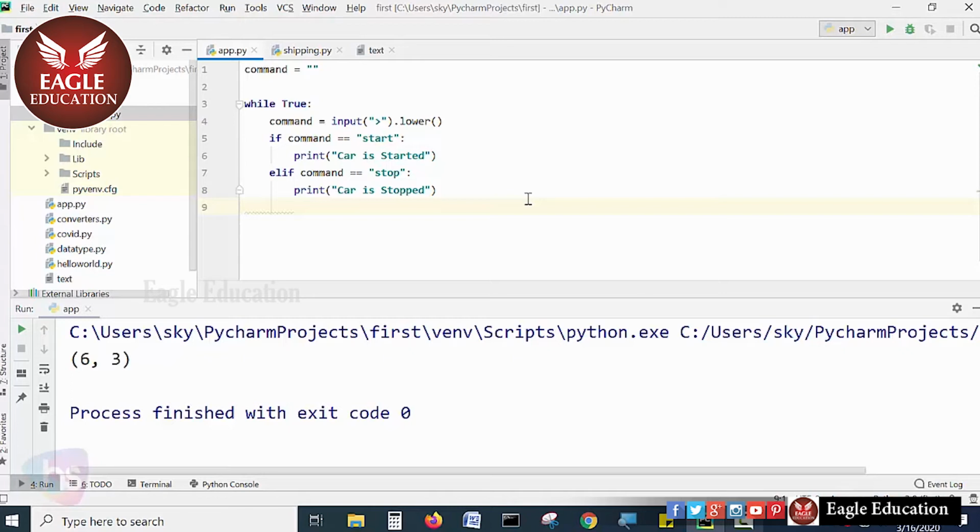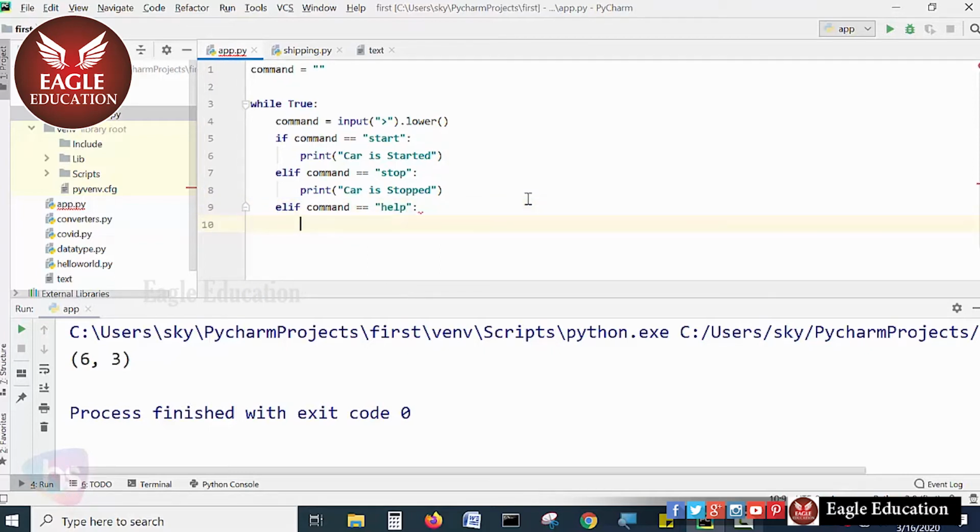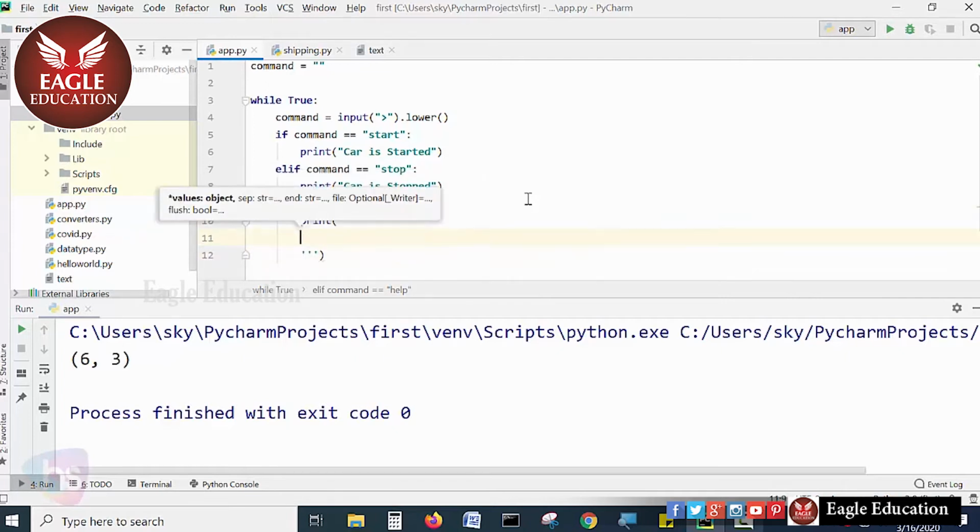All right. Else, one more command I want to write here is help, which I am preparing now. If the command is equal to help, the user wants to take help, and I'll mention it with a print statement using triple quotes, because I am going to write multiple lines here.